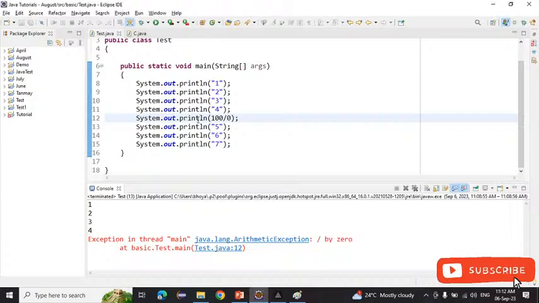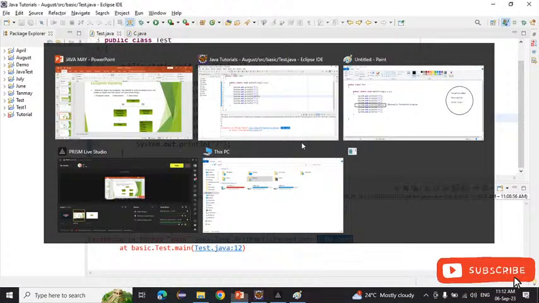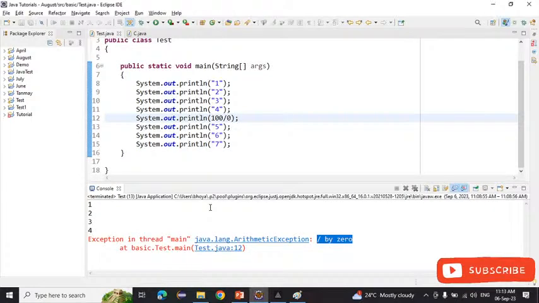If we divide by 0, then an arithmetic exception occurs. So this is the description. After that, stack trace means on which line, in which package the exception occurred, and it will print that here: at basic.test.main. Basic is my package name, test is my class name, and main is the method name. In this method I have an exception, and it will print that.